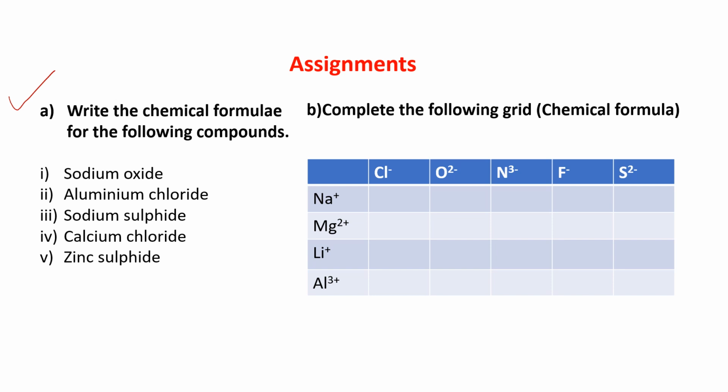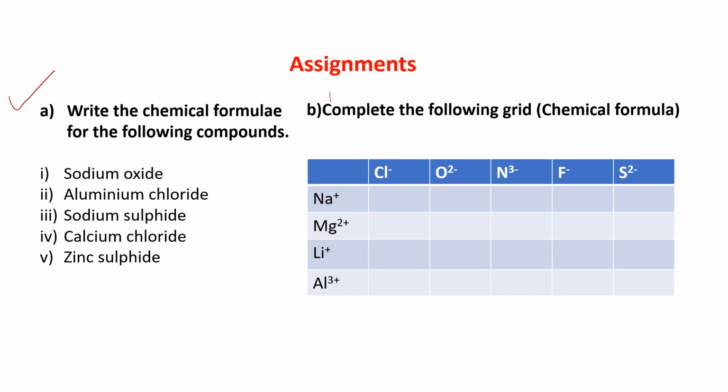I have already shown you how to write it. Write the sodium atom with its symbol on one side and oxygen with its symbol on the other side, then crisscross and write the formula of sodium oxide. See whether you are able to do it or not.